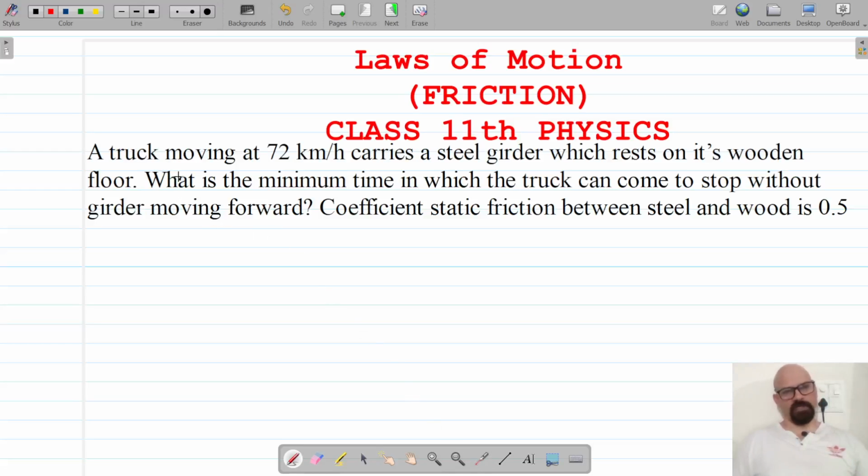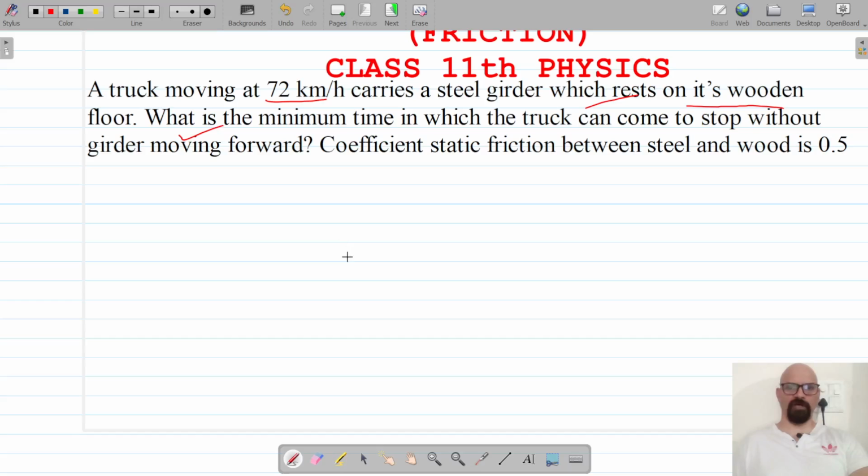Our next question is: given that a truck is moving at 72 km per hour and carries a steel girder which rests on its wooden floor, what is the minimum time in which the truck has to stop without the girder moving forward, given that the coefficient of static friction between steel and wood is 0.5?